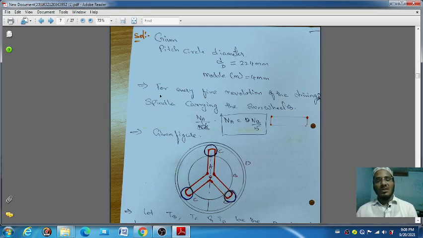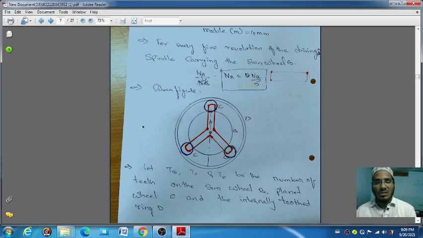First, for every 5 revolutions of the driving spindle carrying the sun, NA is equal to NB by 5. The speed of gear A is equal to the speed of gear B divided by 5. A is nothing but your spider, and B is your sun wheel. Why are we taking 5? Because the question has given 5 revolutions.